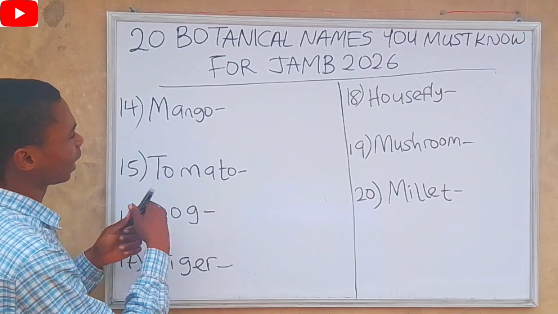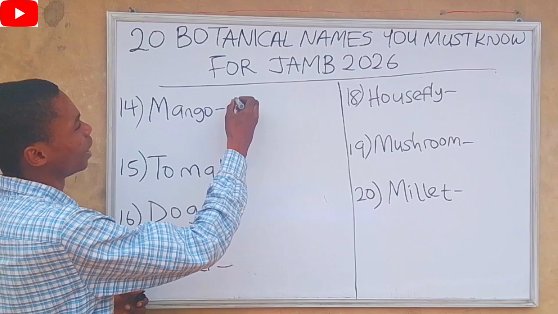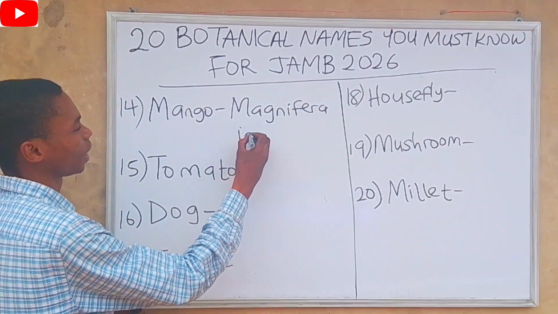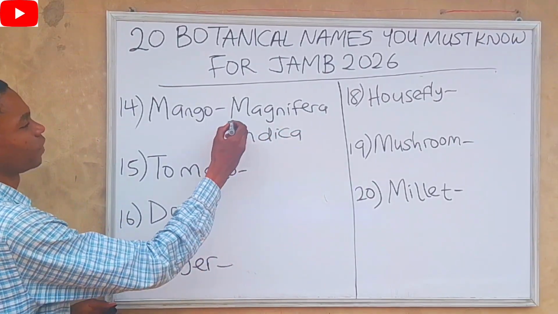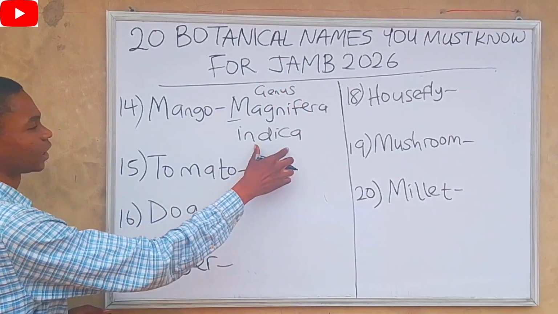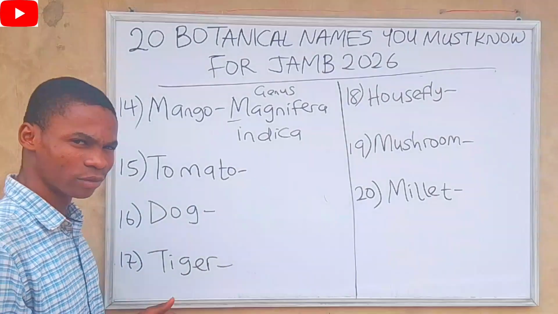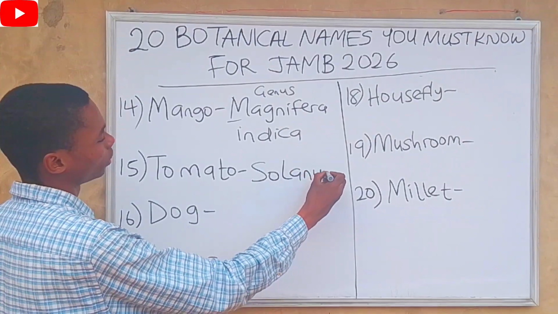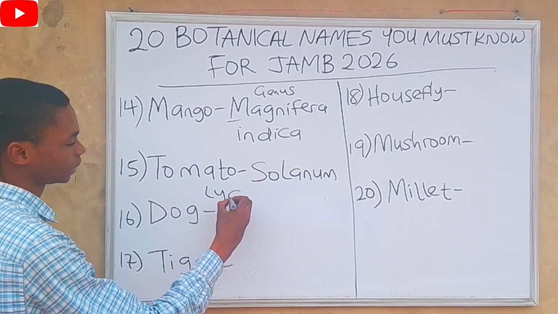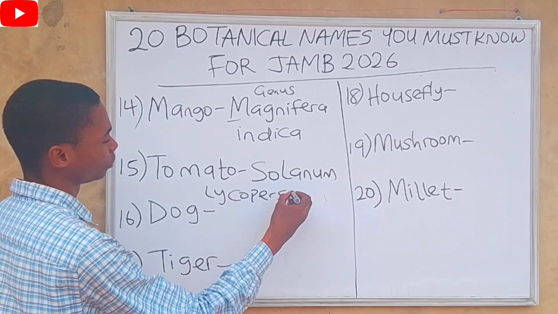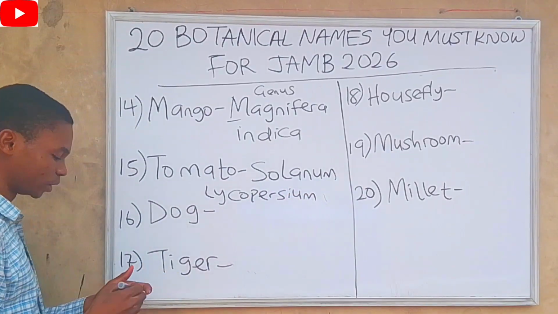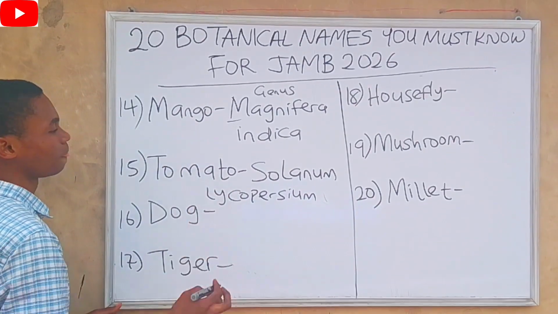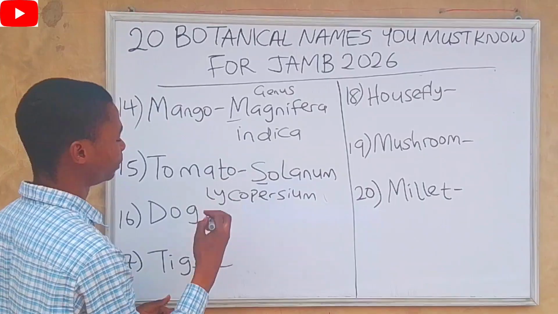Number 14. The botanical name of mango is Mangifera indica. Mangifera is the genus, indica is the species. The botanical name of tomato is Solanum lycopersicum. Make sure the species always starts with a small letter, while the genus always starts with a capital letter.